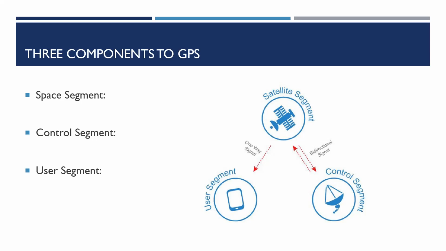Second one is the control segment. This segment monitors the health and position of the satellites in the space segment and transmits the correct information back up to the satellites. Third one is the user segment. The handheld or other receivers used to interpret the messages broadcast from the satellites.